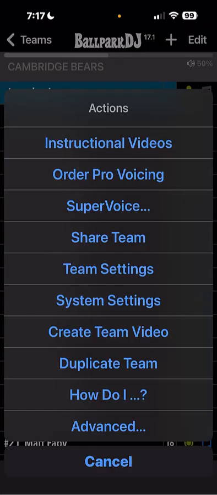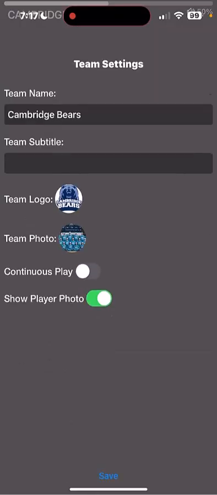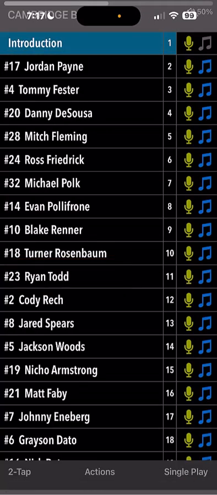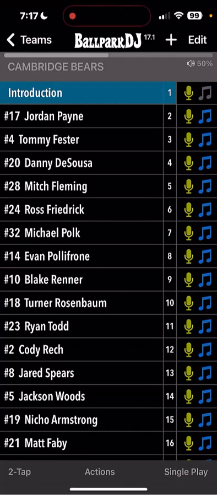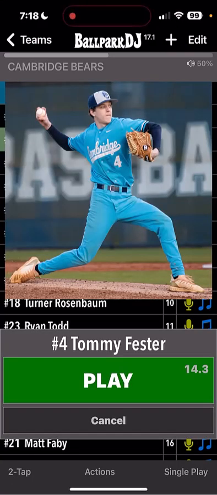Along the same lines, you now have the option in the Action Team Settings screen to show player photos. When that is turned on and you have a photo associated with each player, you will see that player's photo pop up when you play his introductions.